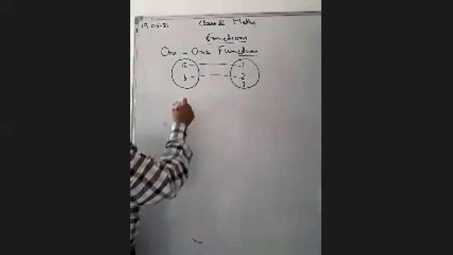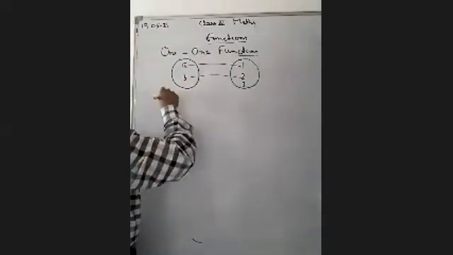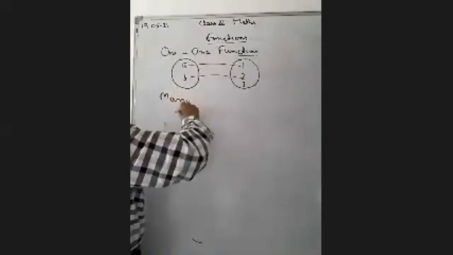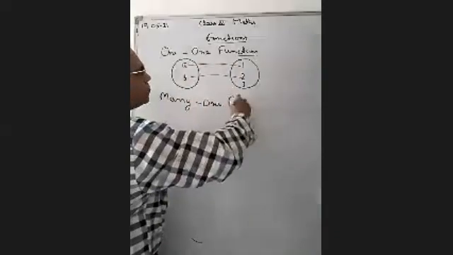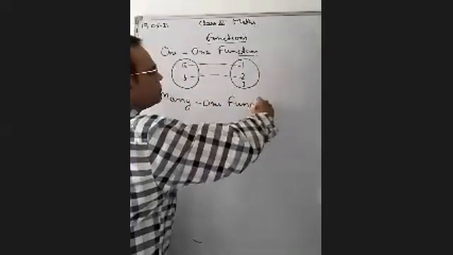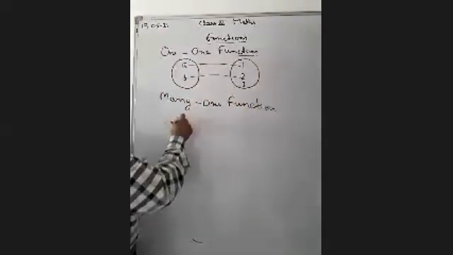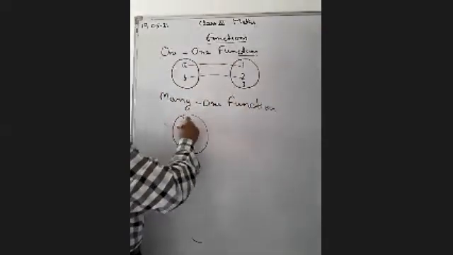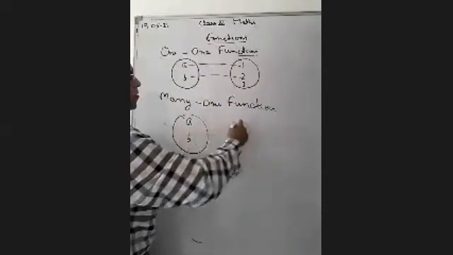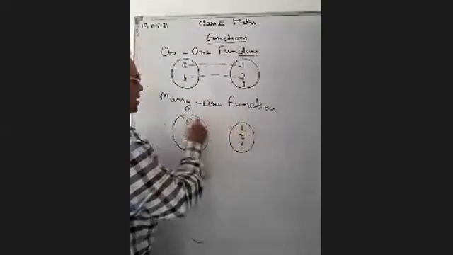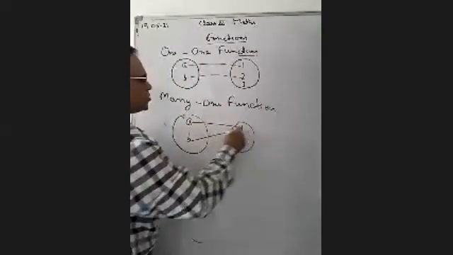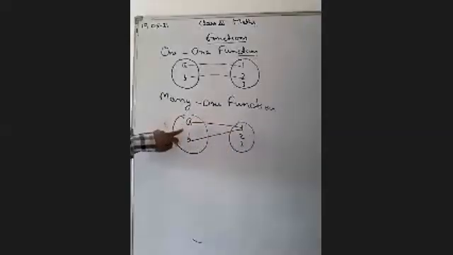If I take this example, many one function, two different elements have the same image, A, B, 1, 2, 3. यानी कि A has the image 1, B also has the same image. If two different elements have the same image, then it is known as the many one function.